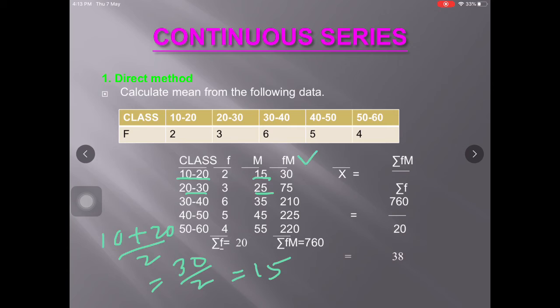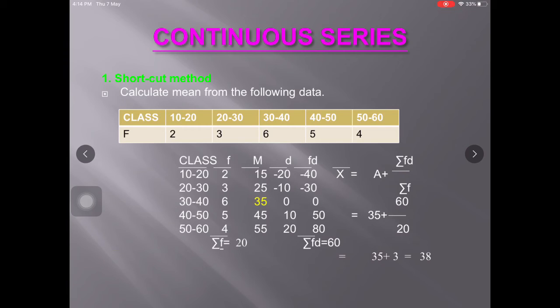Then we have to find out fm, that is 2 into 15 is equal to 30, 3 into 25 is equal to 75 and so on. By adding the values under the fm column we get 760, that is sum of fm. Now putting the values in the formula, that is x bar is equal to summation fm by summation f, it is 760 divided by 20, we get 38 as arithmetic mean.